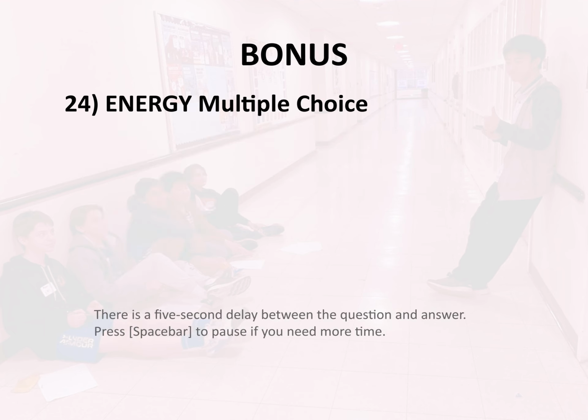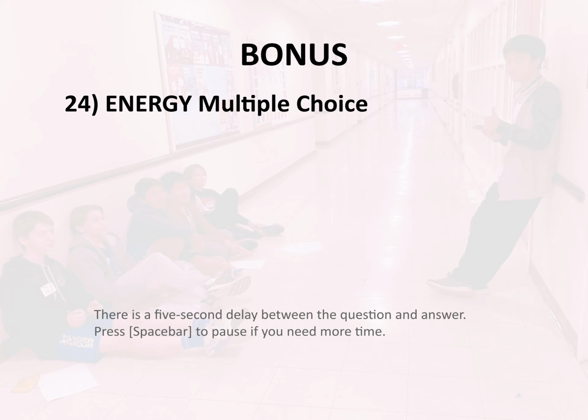Bonus 24. Energy. Multiple choice. A DOE geothermal research project has established the effectiveness of enhanced geothermal systems, EGS, for utilizing geothermal energy for the generation of electricity.